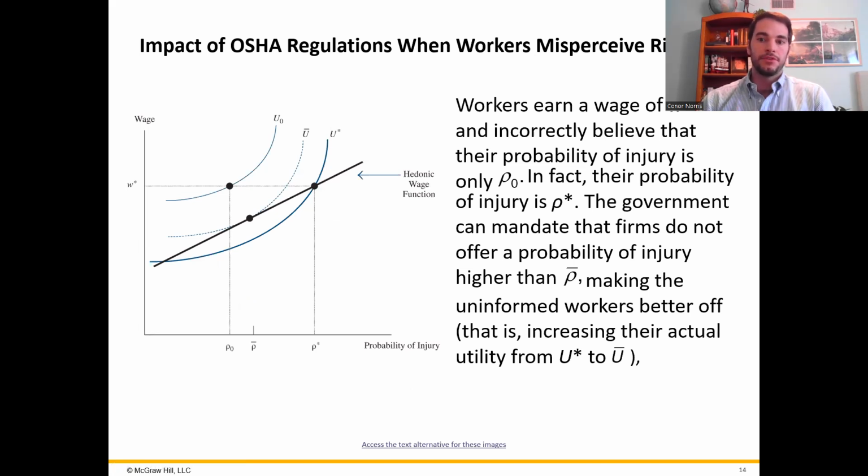Now, that previous example assumes that workers accurately perceive the risks that they face on the job site. But anyone in 1950, if you would ask them about mesothelioma, you would just get blank stares. There were a lot of things like asbestos that we did not know were bad for us. And I'm sure there are chemicals today that workers work with in their daily job that we don't know are bad for them yet. Additionally, workers can misperceive risks. The simplest example is looking at a risky job and thinking, I know what I'm doing. Unlike those other guys who don't pay enough attention or show up on no sleep and try to operate heavy machinery, I'm not going to hurt myself like they do. I know what I'm doing.